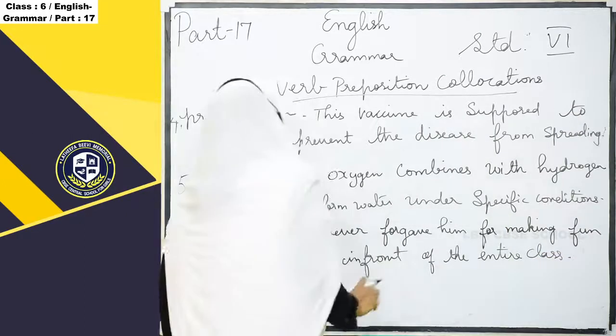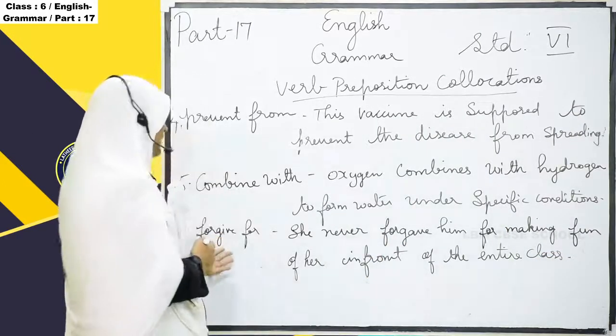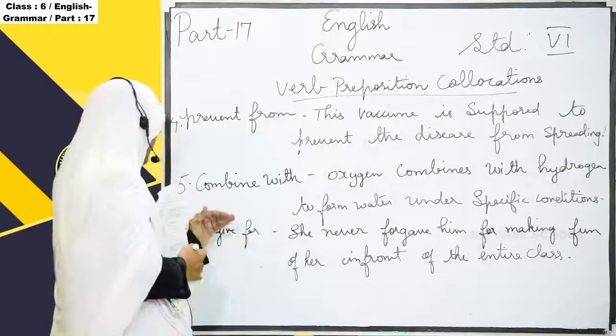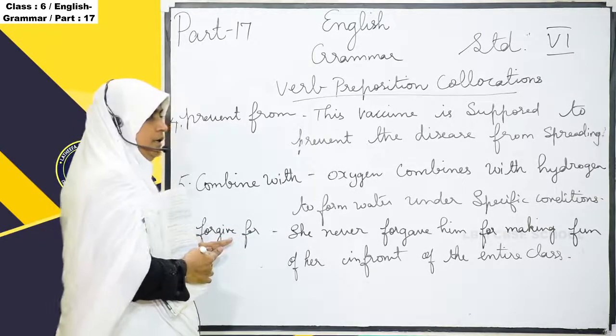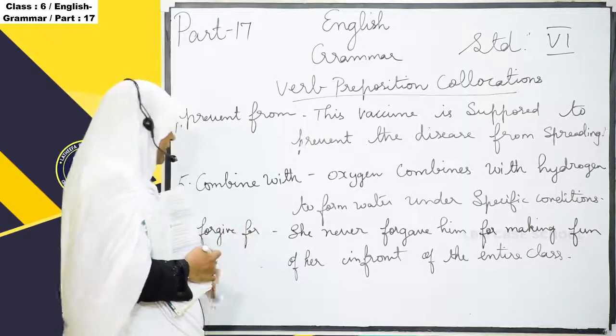Okay, forgave means it's past tense they are telling. So here forgive for. Okay, forgive for. Forgive is a verb and for is a preposition.